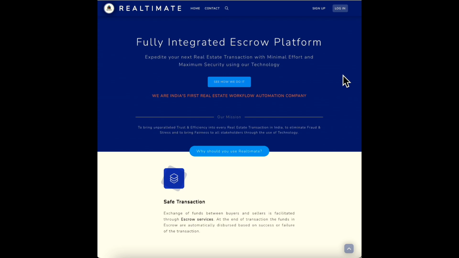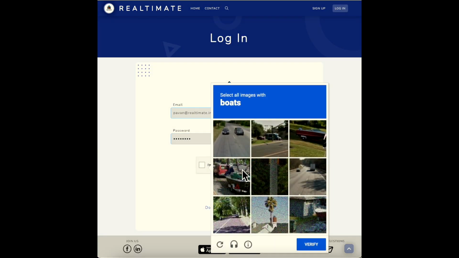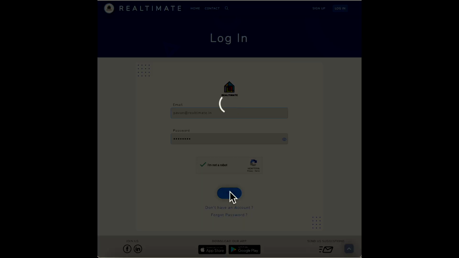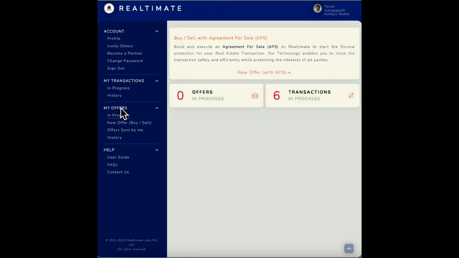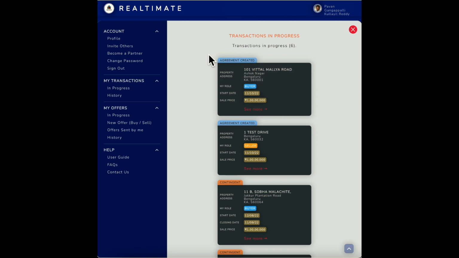The first output of the transaction is an automated agreement. Now let's take a look, okay? We're not done. There's a lot more to be shown. So now I'm going to be logging in as Pavan, who was the buyer. As soon as I log in and I go to the transactions page, you can see the offer which was made for 101 Vittal Malya Road has translated itself into a transaction.